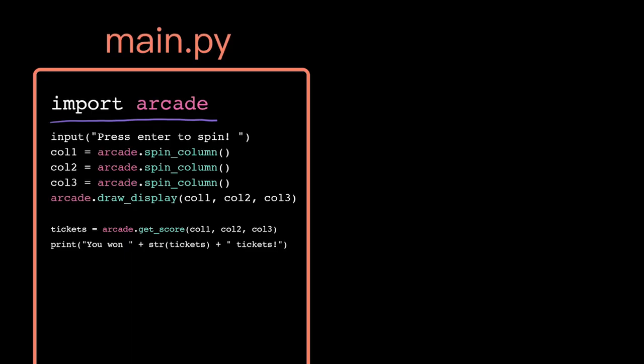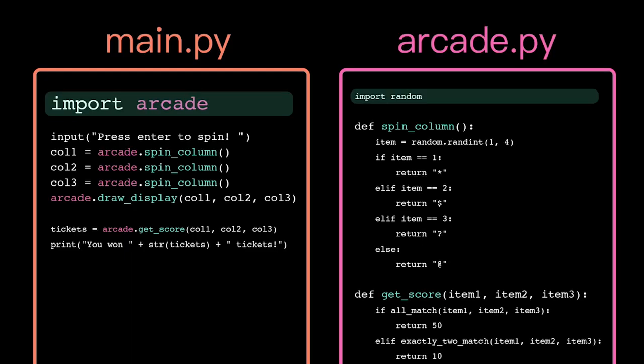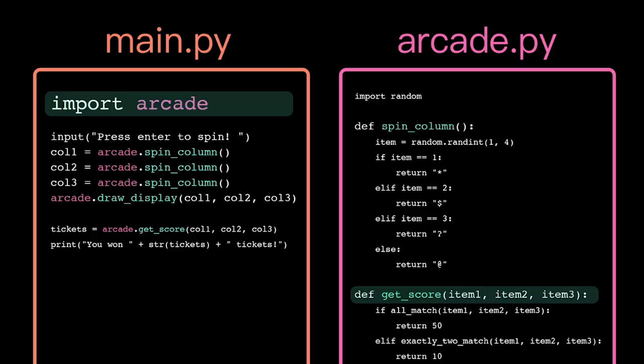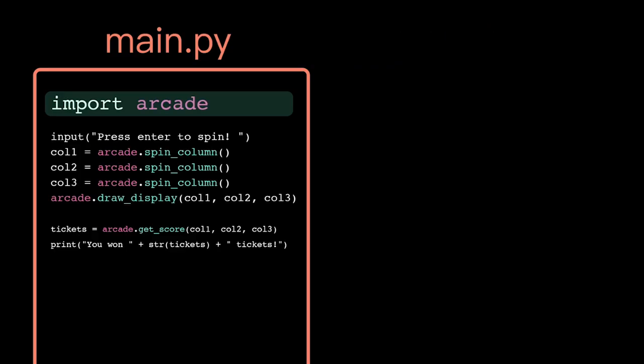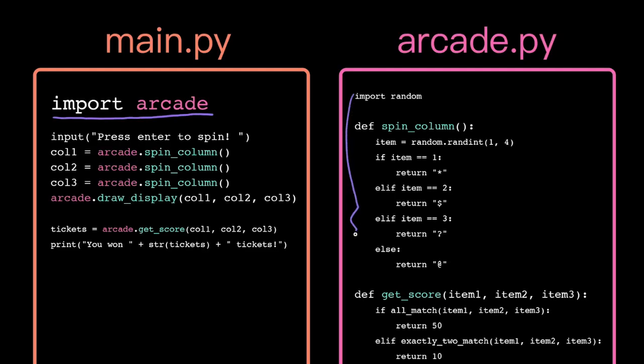How exactly does that work? When the computer executes an import statement, it jumps execution to the specified module. When it's done there, it'll jump execution back to the importing module and pick up from where it left off. From the computer's perspective, importing a module is effectively the same as copying and pasting all of the contents of that file where the import statement appears.